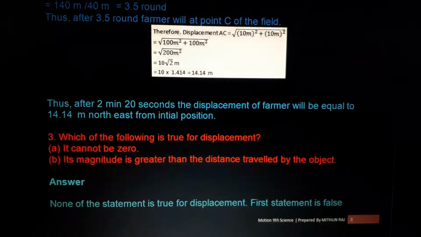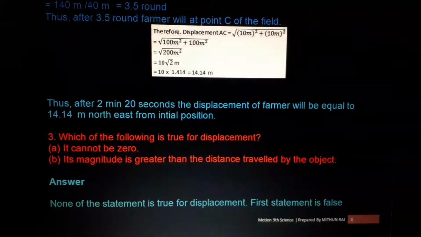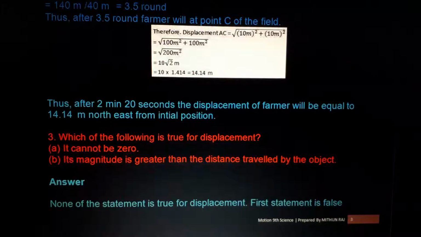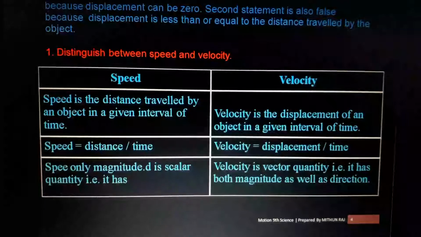Displacement in circular motion is zero because the starting point is the ending point. That means the initial position will be the final position, so it will be zero. But in the case of linear motion, motion in a straight line, distance will be equal to displacement, and in no case can displacement be greater than distance. Can displacement be greater than distance? No, isn't it? So both the options are wrong.